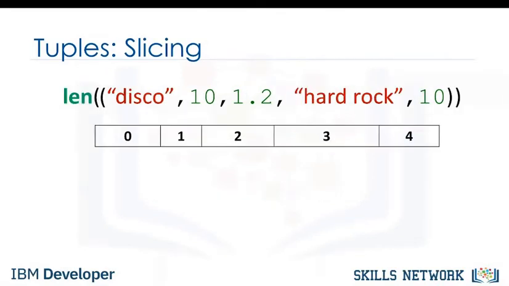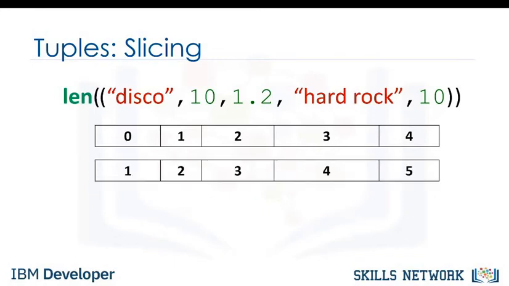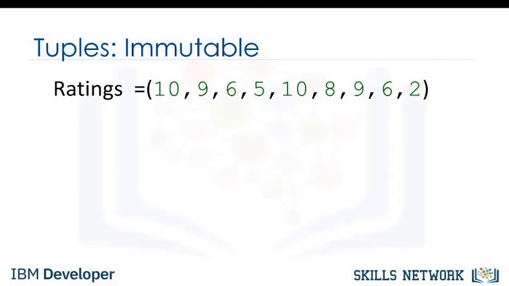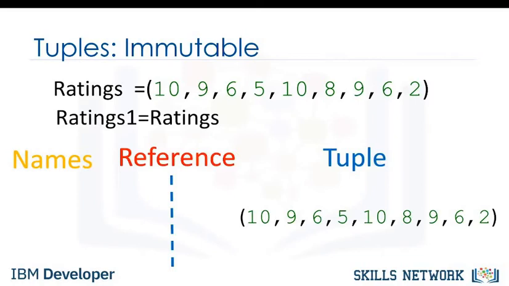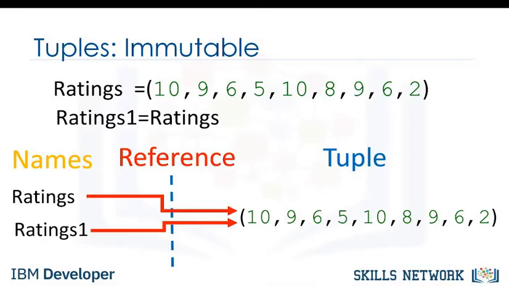We can use the len command to obtain the length of a tuple. As there are 5 elements, the result is 5. Tuples are immutable, which means we can't change them. To see why this is important, let's see what happens when we set the variable ratings1 to ratings. Let's use the image to provide a simplified explanation of what's going on. Each variable does not contain a tuple, but references the same immutable tuple object.